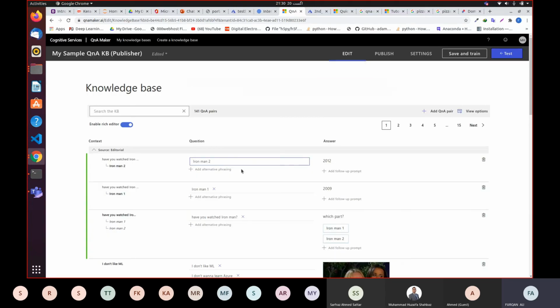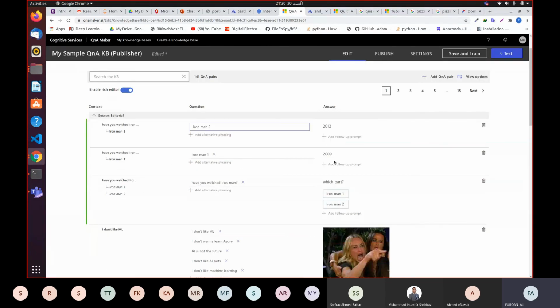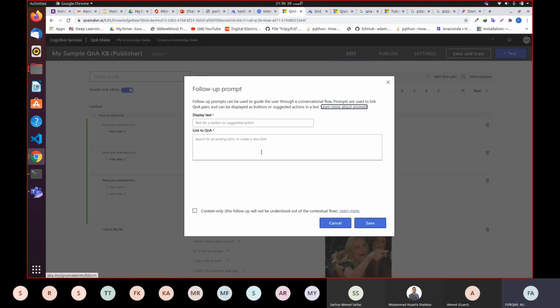Save it again. Make sure that you add these prompts below in front of this question, have you watched it? And don't add these prompts below this add follow-up prompt. Just add in the existing question, in the original question. The original question was, have you watched Iron Man? So add all the prompts below the original question. Whenever you add a prompt, you will see these boxes over here. I've added two boxes, so I'm seeing two boxes. I'm gonna add now a third box. It's gonna say Iron Man 3, 2014, and save.